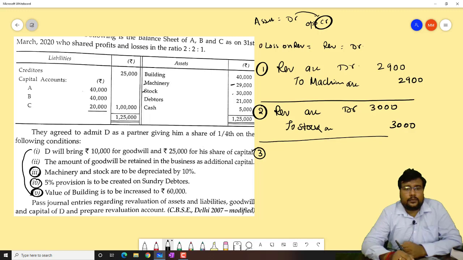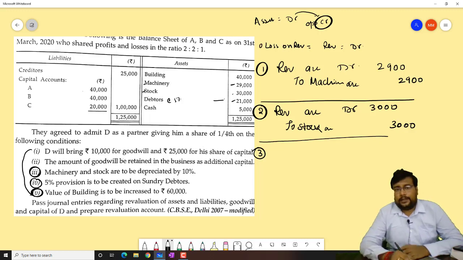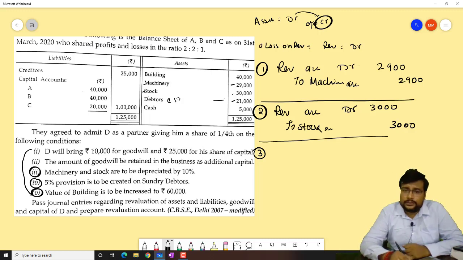Third one: machinery and stock are to be depreciated by 10%. It's over. 5% provision is to be created on sundry debtors. Sundry debtors are 21,000. So 5% on 21,000, how much will it come? Tell me. Okay. So beta, when any liability increases, that is also our loss. So it will be revaluation account debit 1,050 to